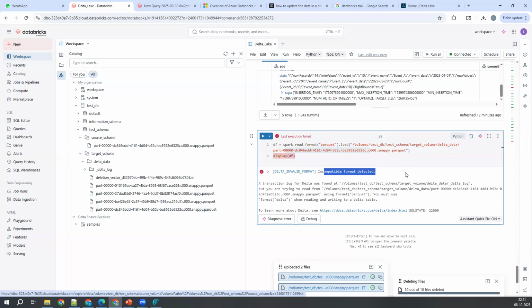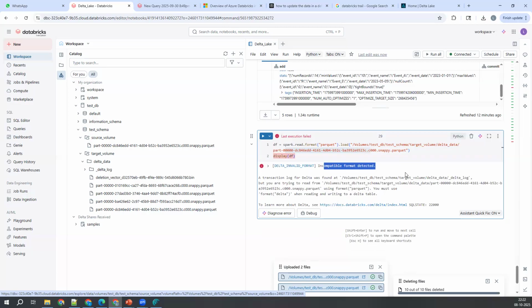Shiva, suppose in one partition file the event ID equal to one is there, and when we do an update operation again we have event ID equal to one, right? So all this information is merged into a single file, and from this it will delete the event ID equal to one, correct? Because the first time we inserted the data with event ID one, that is in the first Parquet file.